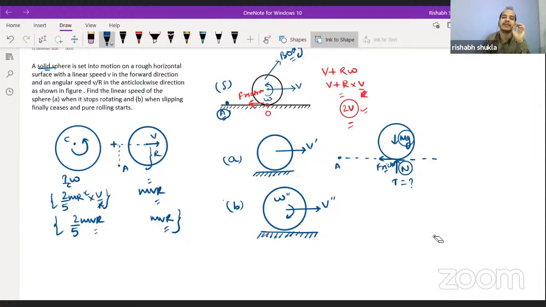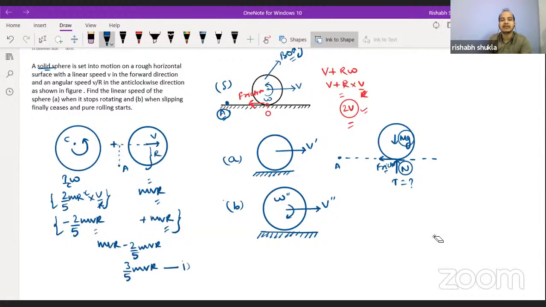So say, if I am taking clockwise to be positive, then this is plus mvr and this is minus 2 by 5 mvr. So the net angular momentum about point A in the beginning was mvr minus 2 by 5 mvr, which will be 3 by 5 mvr.